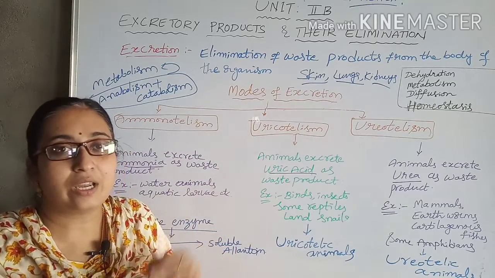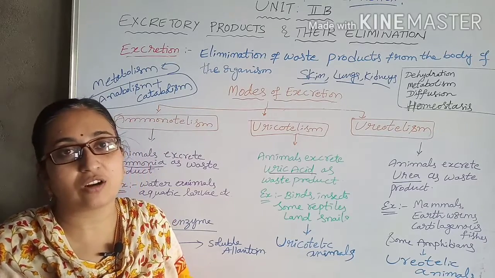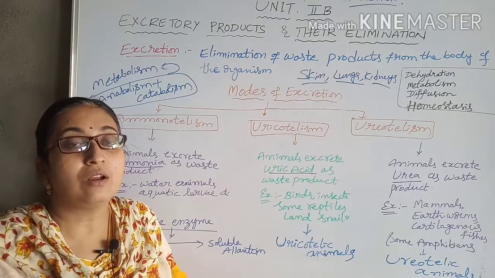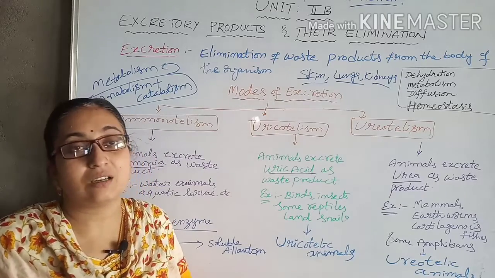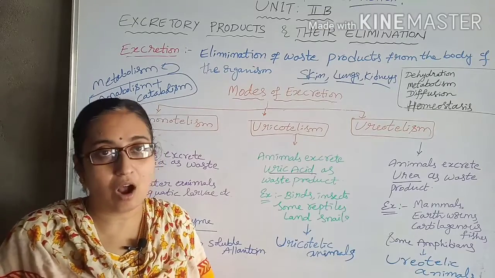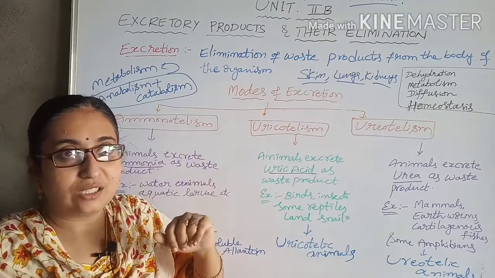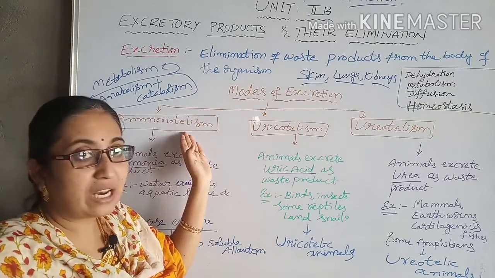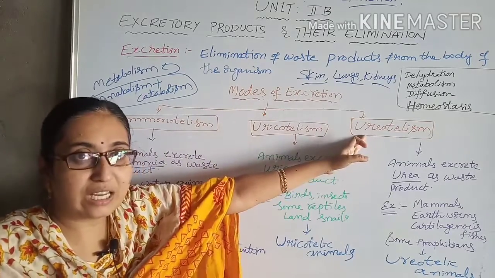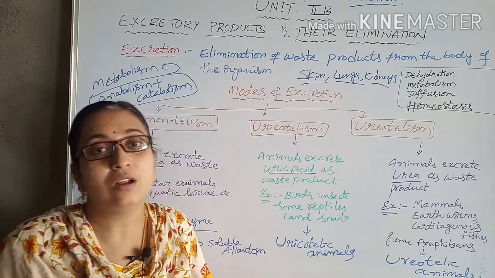In the lower group of animals like unicellular animals, that is protozoans, the excretory organs are the contractile vacuoles. In the same way, based upon the type of excretory organs and the living habit of the organism, there are three modes of excretion: ammonotelism, uricotelism and ureotelism. Ammonotelism means the animals will excrete ammonia, which is very harmful to the organism, as an excretory product.